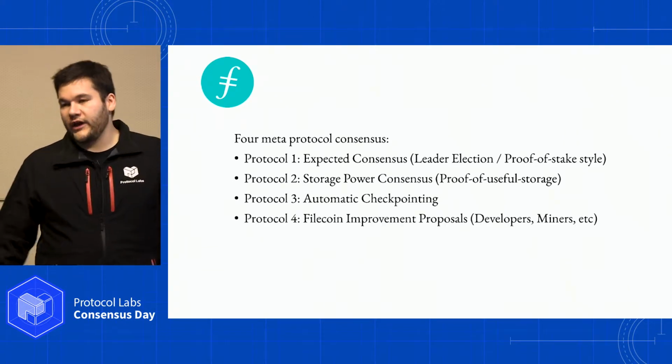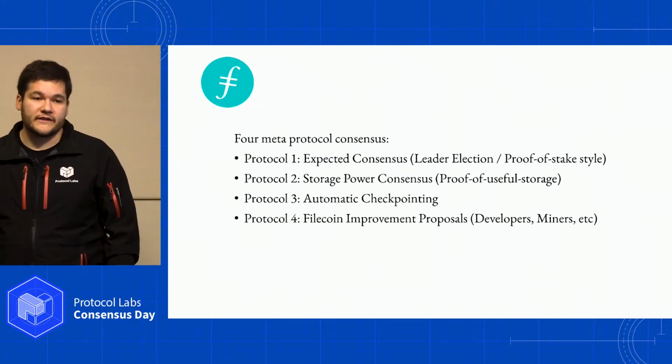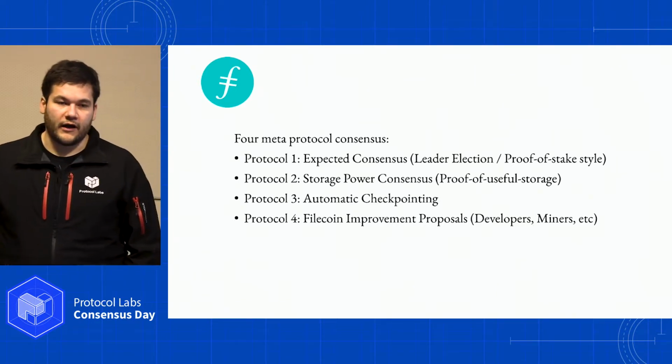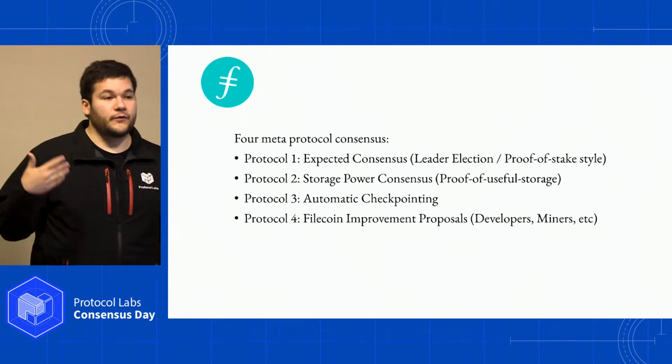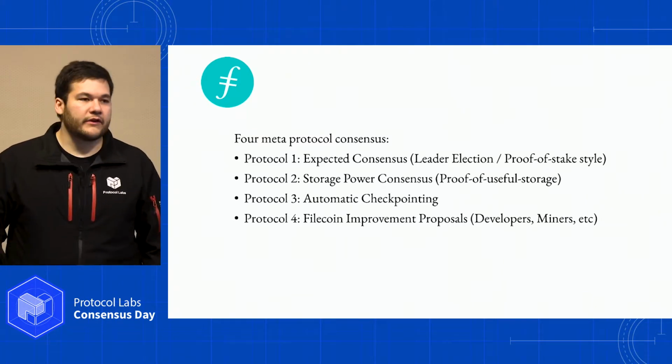And at the end of the day, we acknowledge that the Filecoin improvement proposal process is a form of consensus. This is a human-level consensus where all groups come together and discuss potentials for improvement and so on. This is the same as Ethereum. Ethereum has that level of consensus as well.